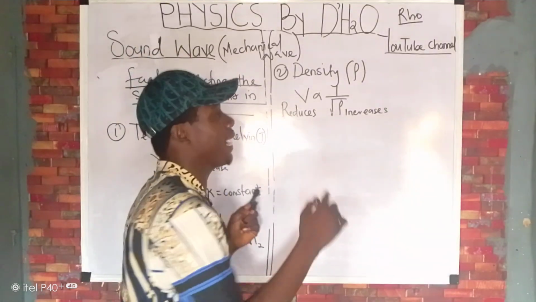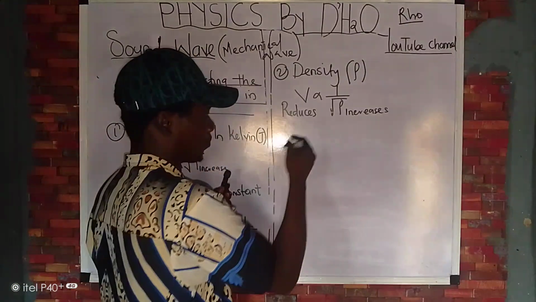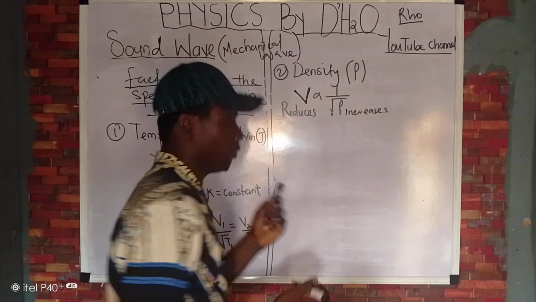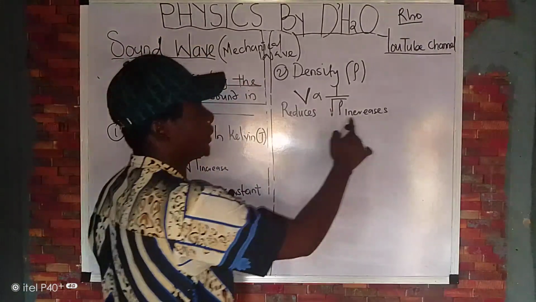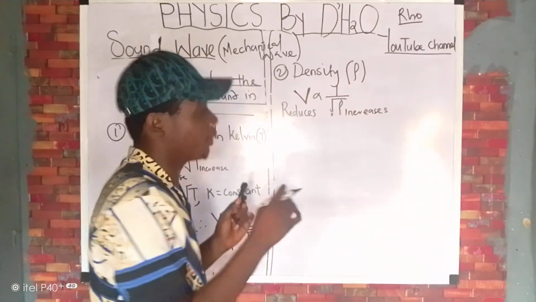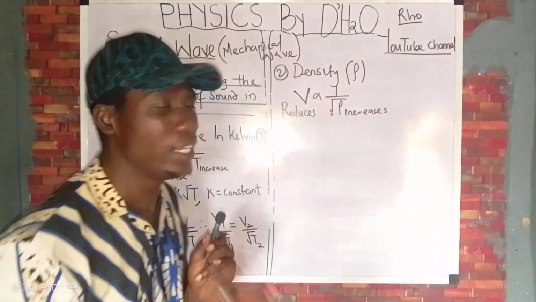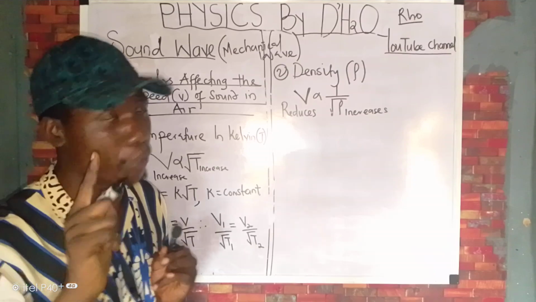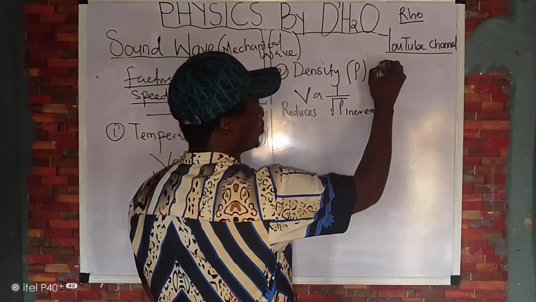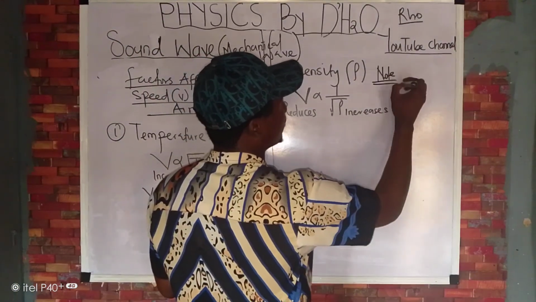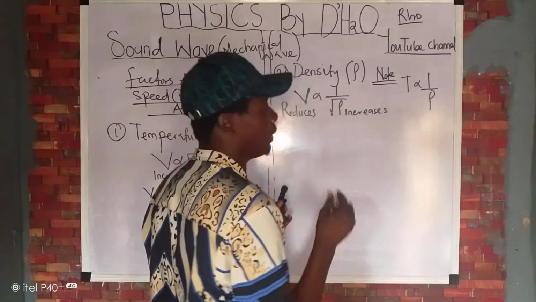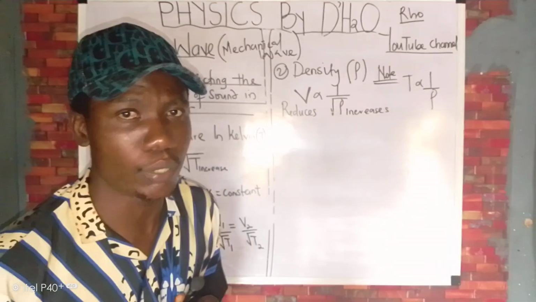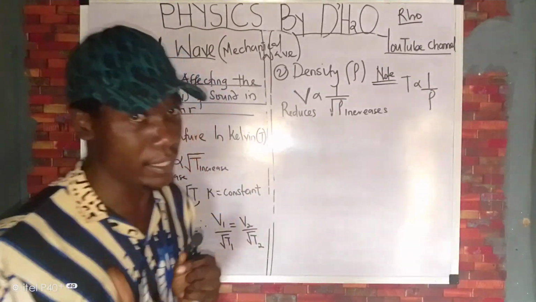Because at higher density, the molecules become compacted together. So if you increase density, the speed reduces because they are inversely proportional to each other. Don't forget, note this, that temperature is inversely proportional to density. So the higher the temperature of the molecules, the lower the density.